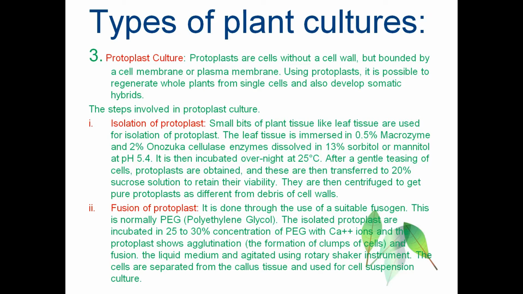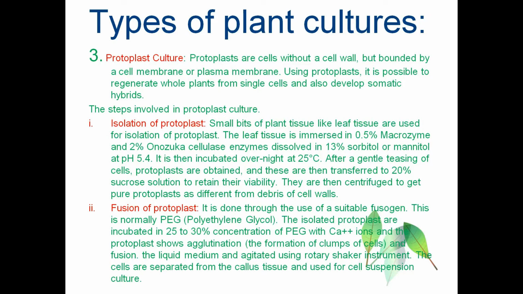First, isolation of the protoplast. For this we need to cut small bits of plant tissues like leaf, which is used for the isolation of the protoplast. First we must cut the leaf tissue into small bits. Then it must be immersed into 0.5% macrozyme enzyme and 2% Onozuka cellulase enzyme dissolved in 13% sorbitol or mannitol at pH 5.4. This must be incubated overnight at 25 degrees Celsius. After gentle teasing of the cells, the protoplast is obtained, separated from the cell wall.